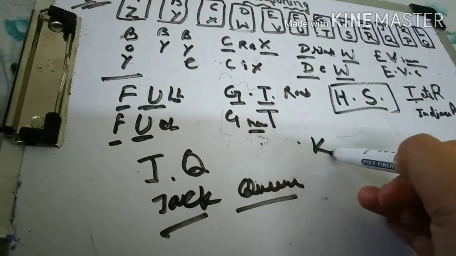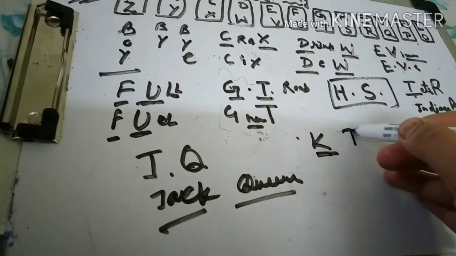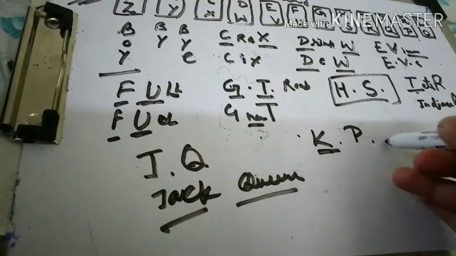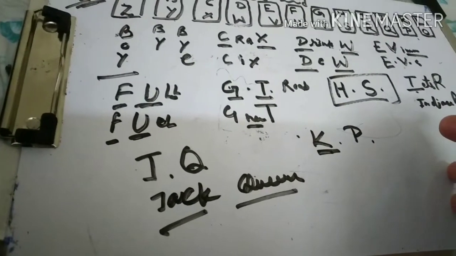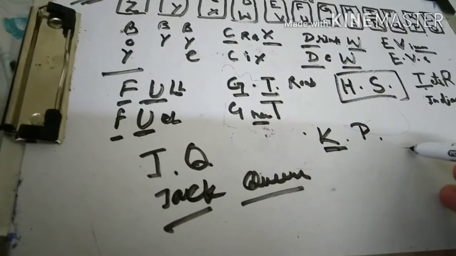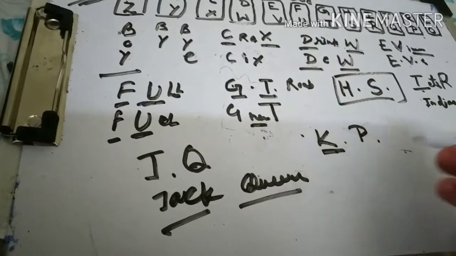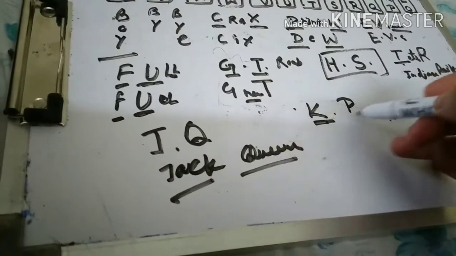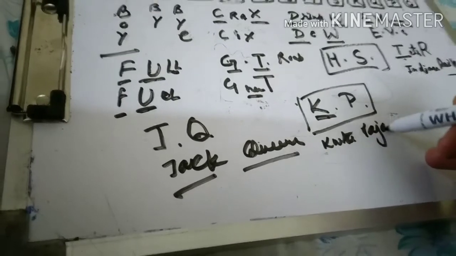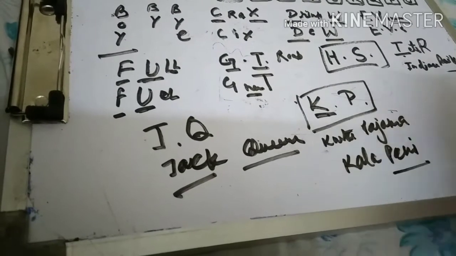And now moving on to K, the opposite of P, KP. Like kurta pajama, the best example to remember is kurta pajama. We mostly wear them together, so that's why kurta pajama. Or you can keep it in your mind like kala pani, kala pathar. These are the most commonly used examples of K and P. Kurta pajama or kala pani, like this you can keep it in your mind.